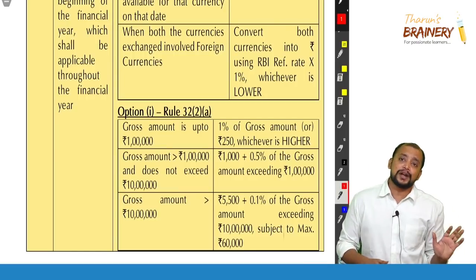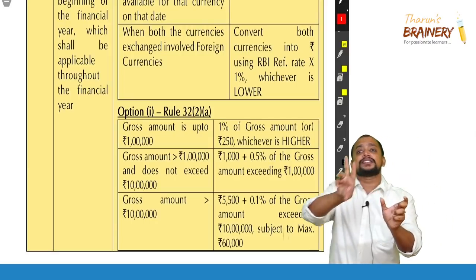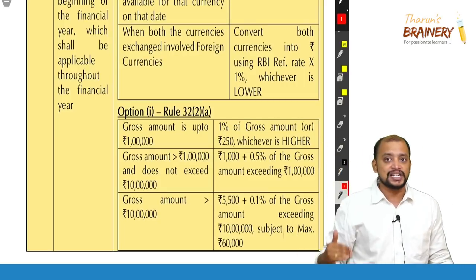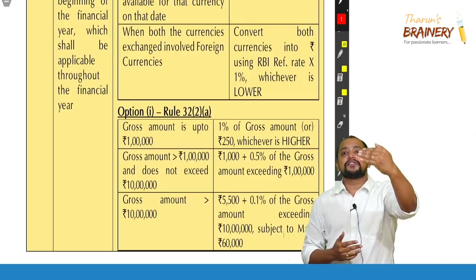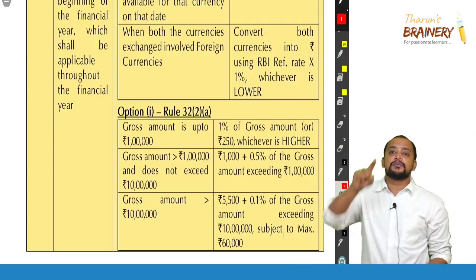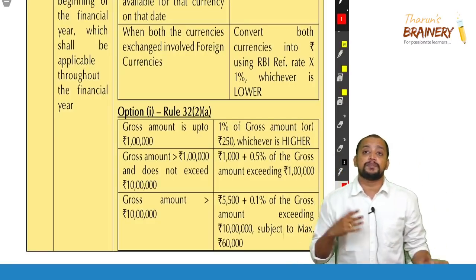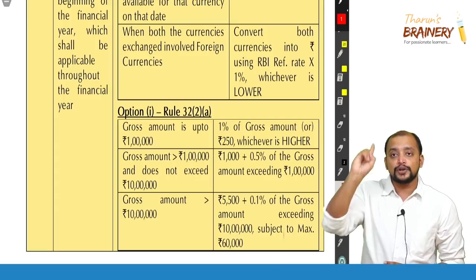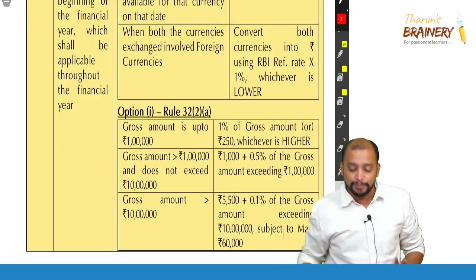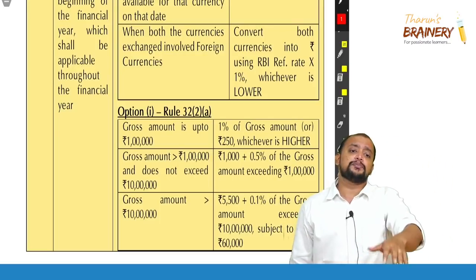So when you are in the second slab, 1,000 rupees will be the fixed amount. It's like a slab rate model, like the income tax slab rate model. On whatever is the excess amount beyond 1 lakh, we will take 0.5%, half of the original slab. The original is 1, half of that is 0.5, and 10% of the original is 0.1. Remember 3 slabs, 3 rates: 1, 0.5 and 0.1. It's not 0.5 per 0.5, it's 0.5%. So 1%, 0.5% and 0.1%.